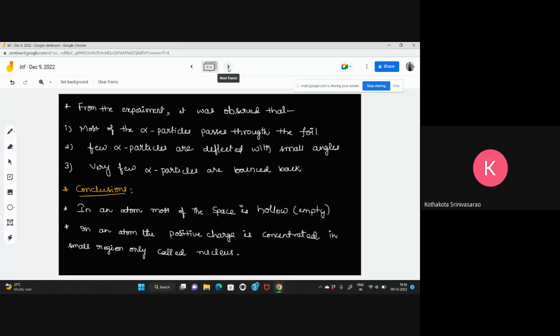Okay. So after the nucleus, he came to know that the nucleus is there. In the nucleus there will be positive charge. So positive charge means what? Protons will be there or not? That means he said simply protons are going to be present in the center of the atom. That center of the atom only we are calling the nucleus.